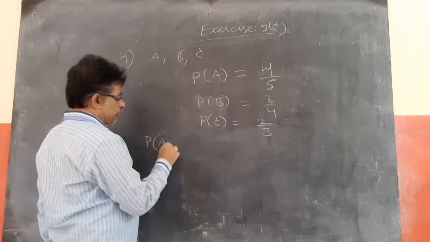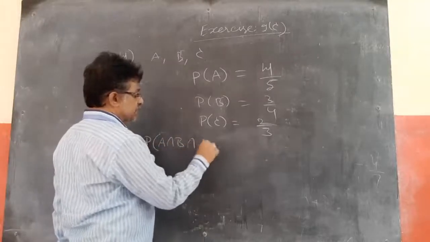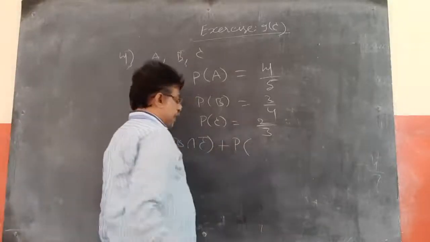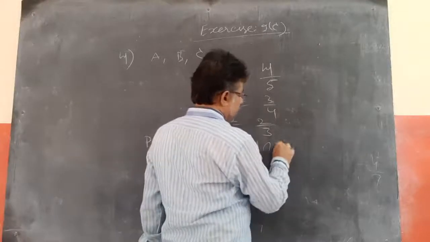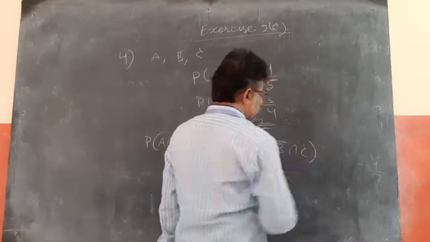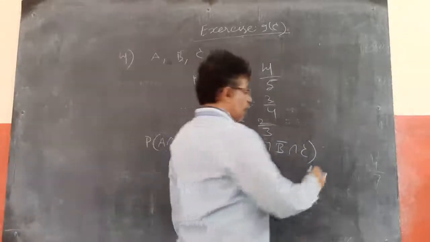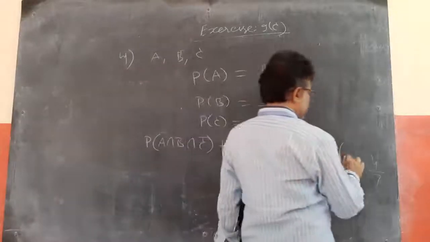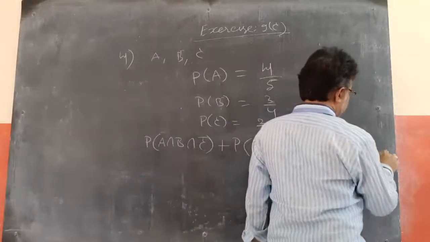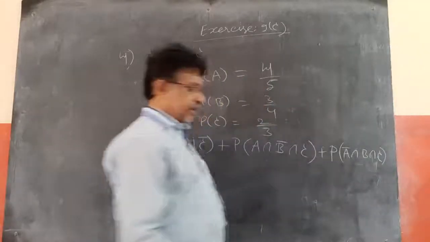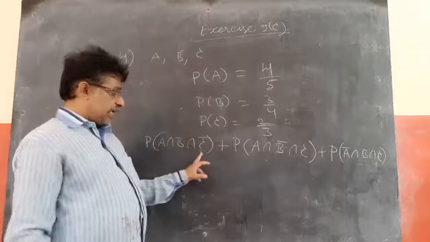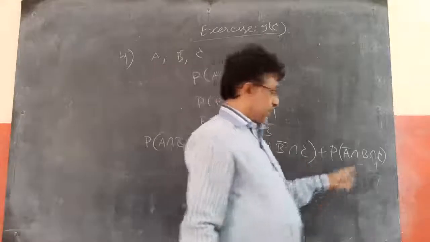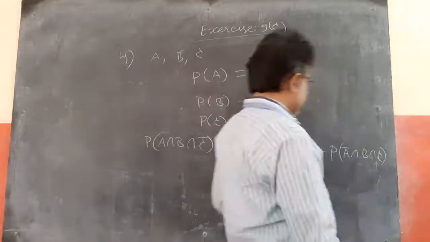So either two people: A intersection B intersection C bar, meaning A and B hitting, C not hitting. Or plus, A and C hitting, but B should not: A intersection B bar intersection C. Or B and C will hit, but A should not: A bar intersection B intersection C. Here C is not hitting, only A and B are hitting. Here B is not hitting, only A and C are hitting. Here A is not hitting, B and C are hitting. This is two are hitting.